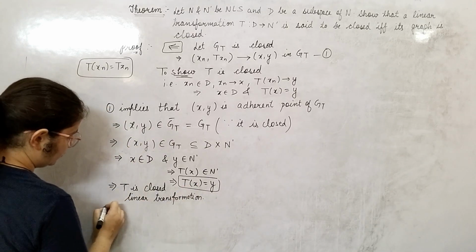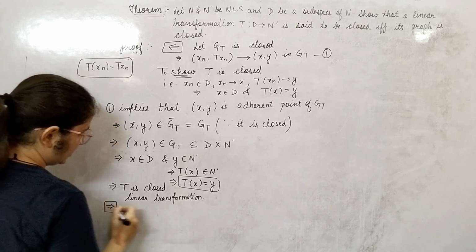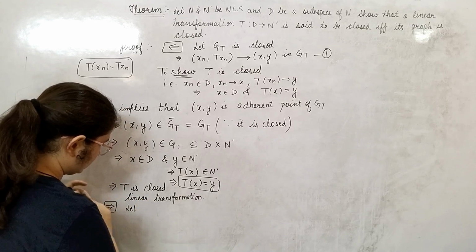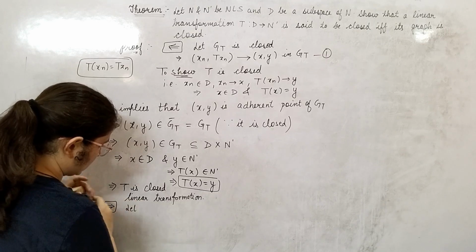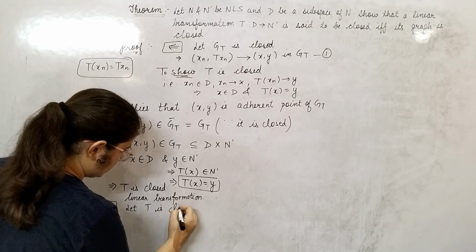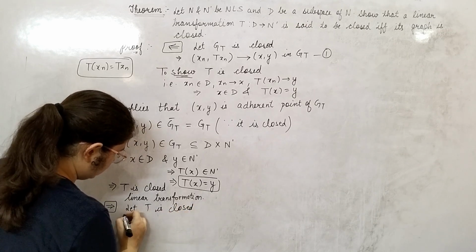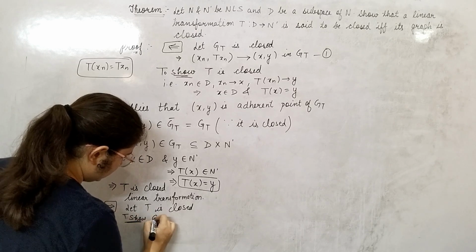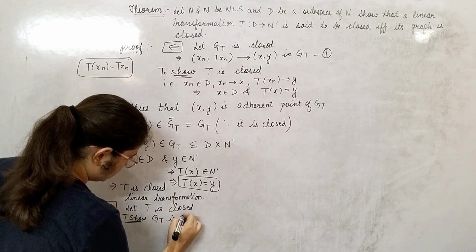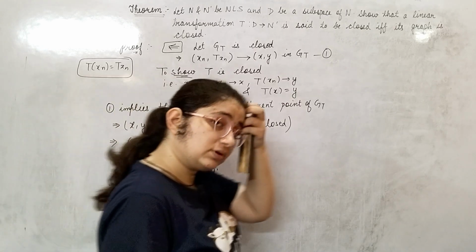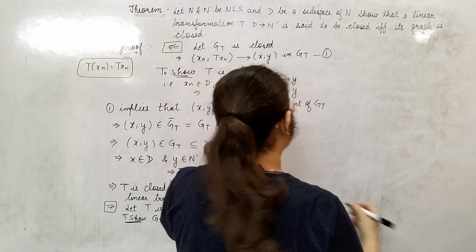Sorry, forward proof. In the forward proof, let T be closed. We will show GT is closed. To show closed, we will show that it contains all its limit points.